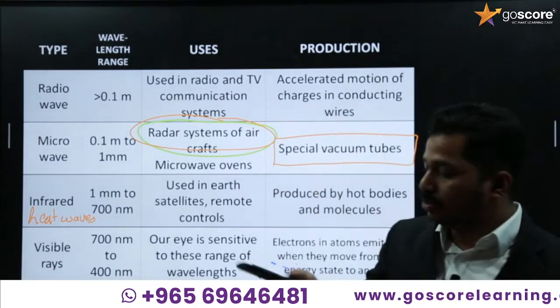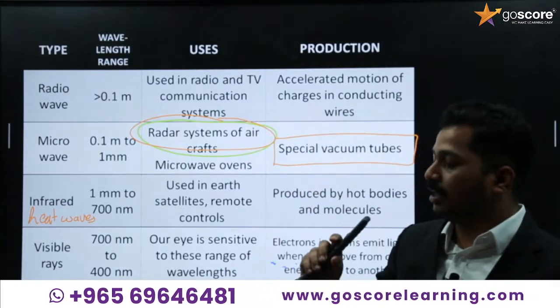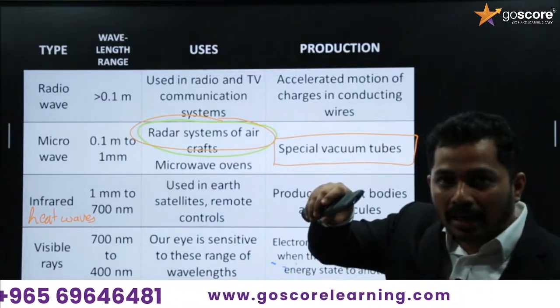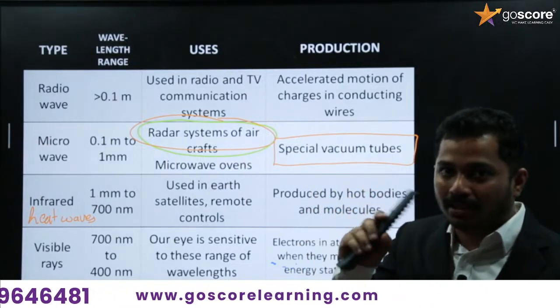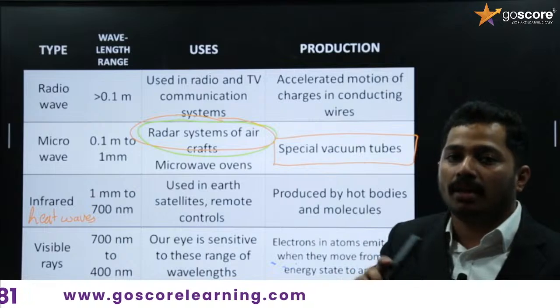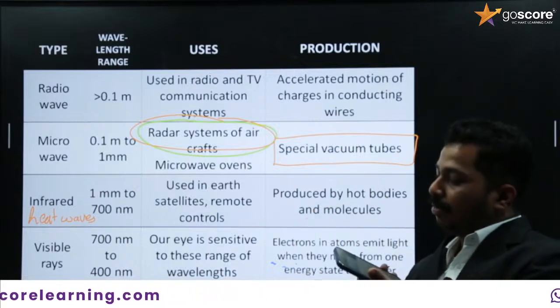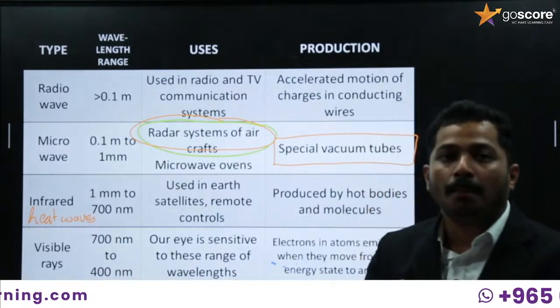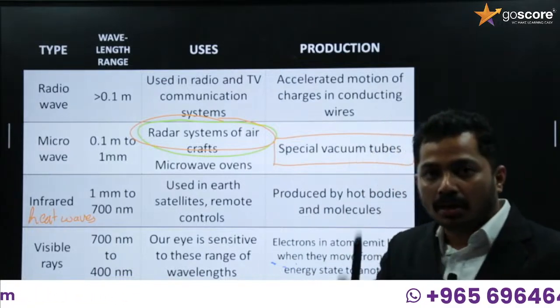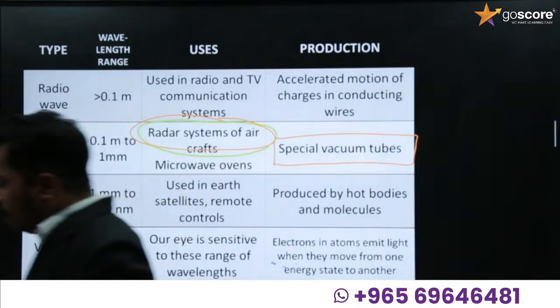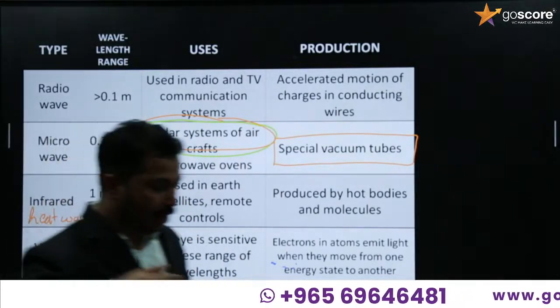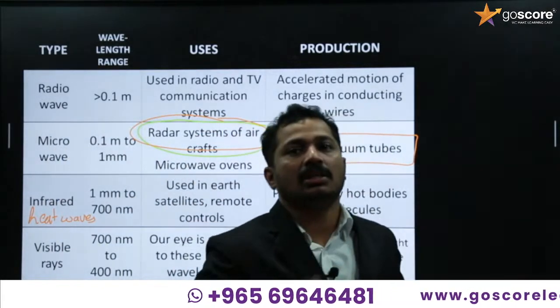Infrared LED you can see. If you are pressing the remote, this LED is blinking, but not to your eyes. Your eyes are not sensitive to infrared. If you want to test it, turn on the camera in your mobile phone and blink that infrared blaster into the camera. You can see that blink in the camera, not with your eyes. You can't see infrared with your eyes, but with the help of a camera. Camera is sensitive to infrared.